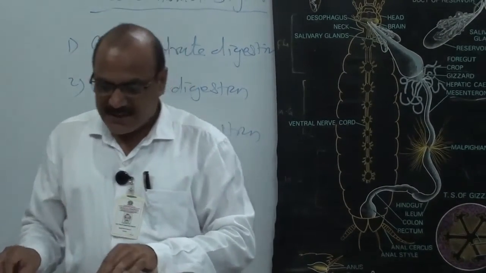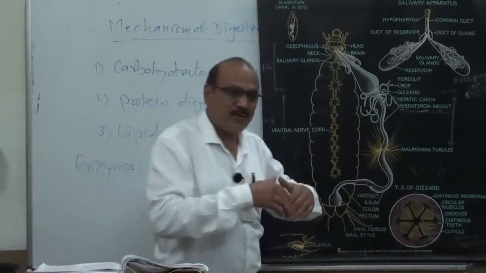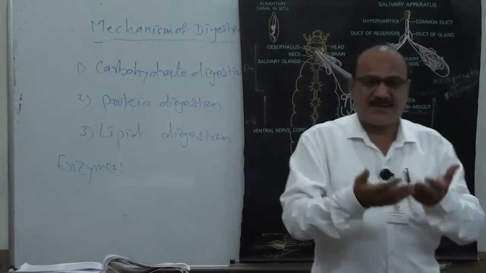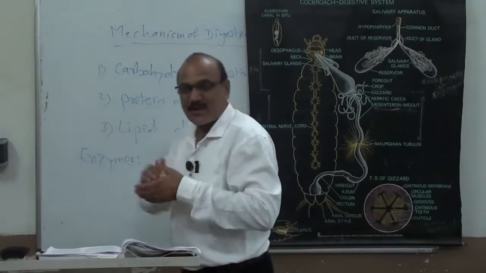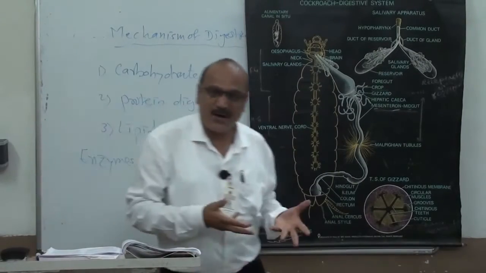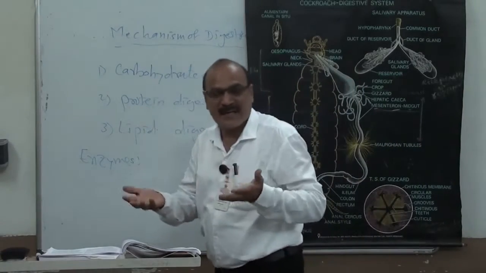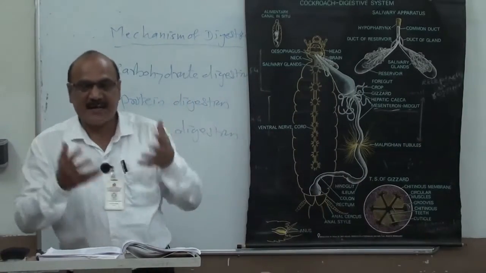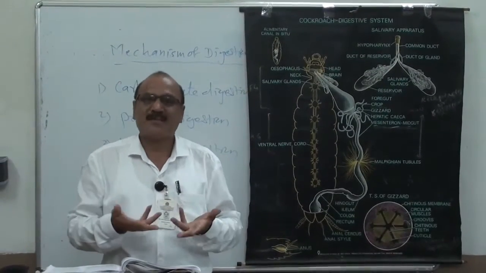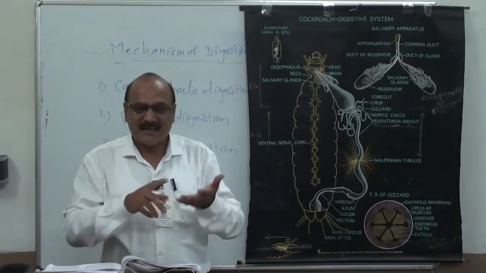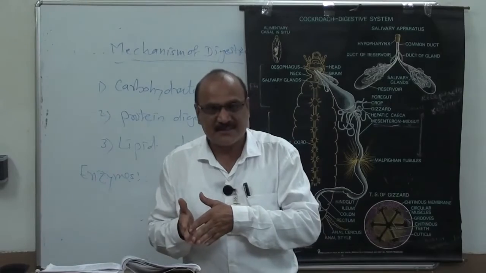Now here digestion is important for energy. After digestion, the food molecules get absorbed and are converted into energy because they get hydrolyzed. For example, carbohydrates: food gets absorbed and then goes directly to the main target organs. Like that, in higher animals this food goes directly to the liver, and in the liver metabolism processes take place. The first one is the glycolysis process. Glucose is converted to pyruvic acid.